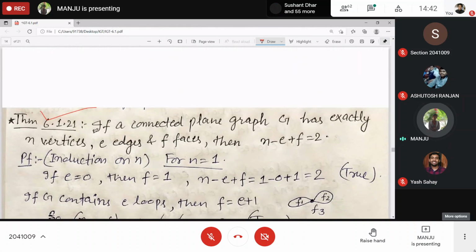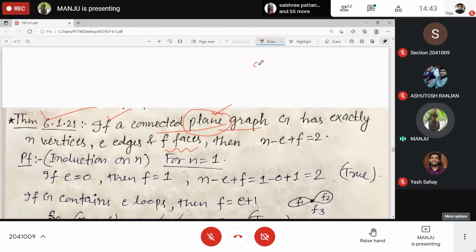We can prove it. If the connected plane graph has exactly n vertices, E edges, F faces. Why is this given as a plane graph? Why not planar? Even if it is given as planar, you need to draw it as a plane graph. The number of faces can come only from a plane graph.